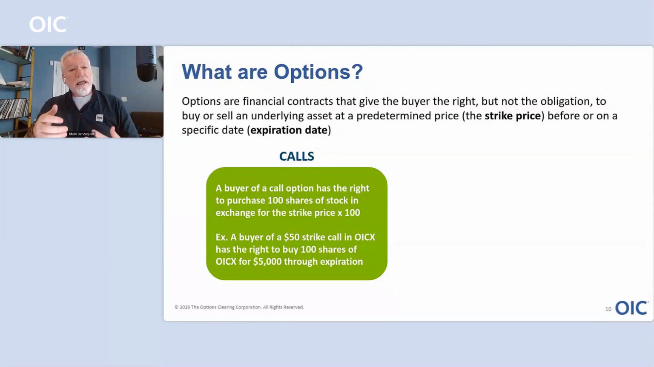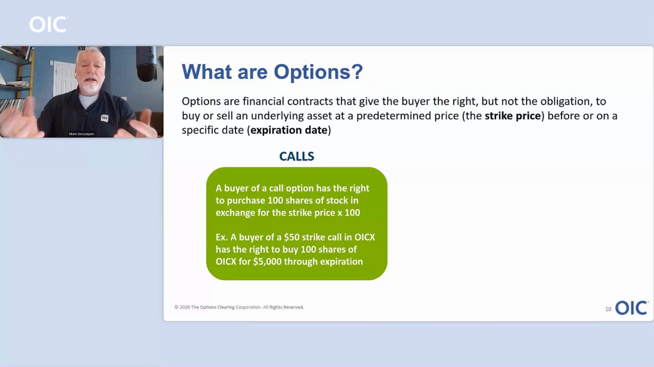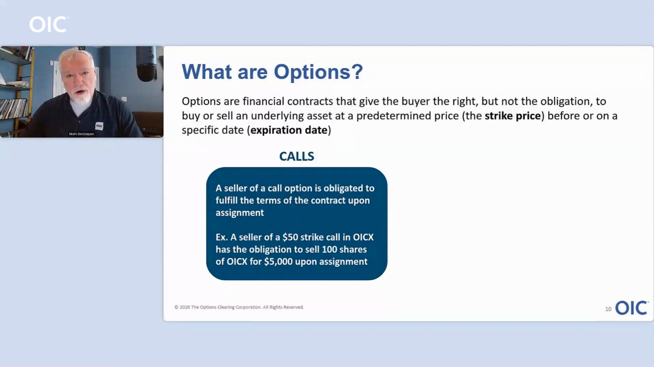What they're really doing is they are paying $50 a share for 100 shares. So their account would be debited $5,000, right? 50 times 100. And in return, they receive 100 shares of stock. Now, if they're a seller of that call option, they are now obligated to deliver 100 shares of that stock. So if I was buying the call option and you were selling it to me, if I decided to exercise my right to buy that stock, you would be obligated to deliver that stock to me.